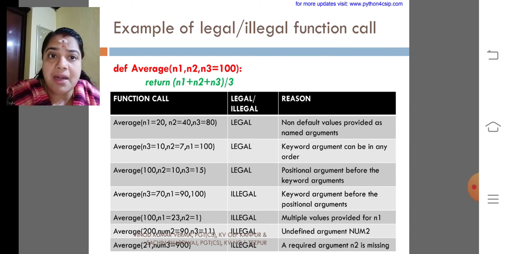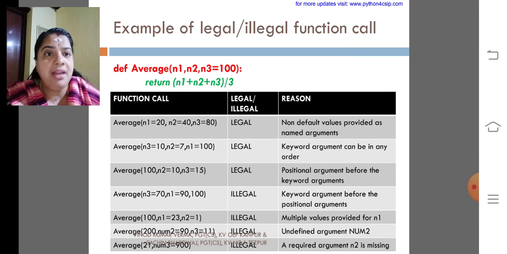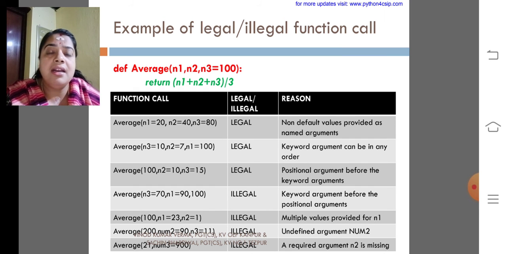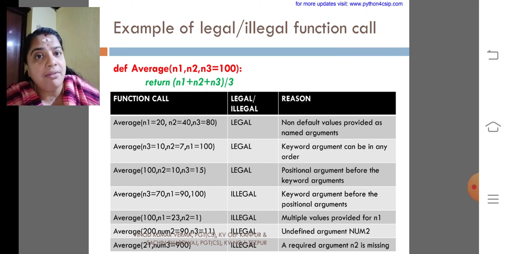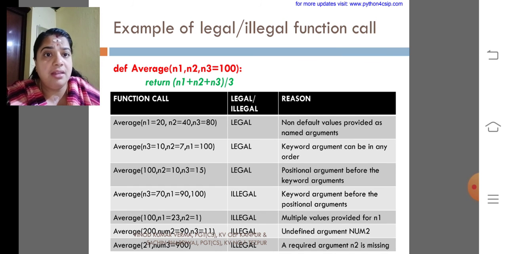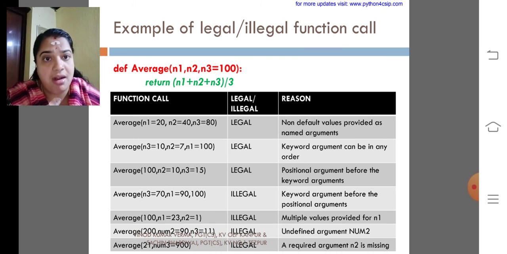And look at the next one. average(n3=10, n2=7, n1=100), which is also a legal one. Keyword arguments can be in any order. Here we are giving the values for n1, n2 and n3, so that we can use them in another order, that is n3, n2 and n1. That is also a legal one.